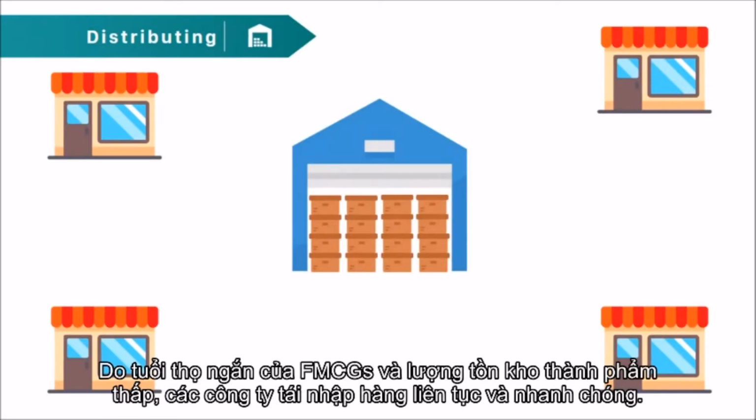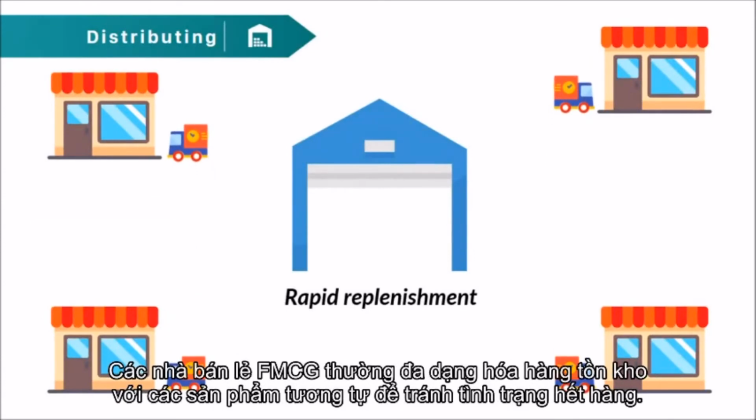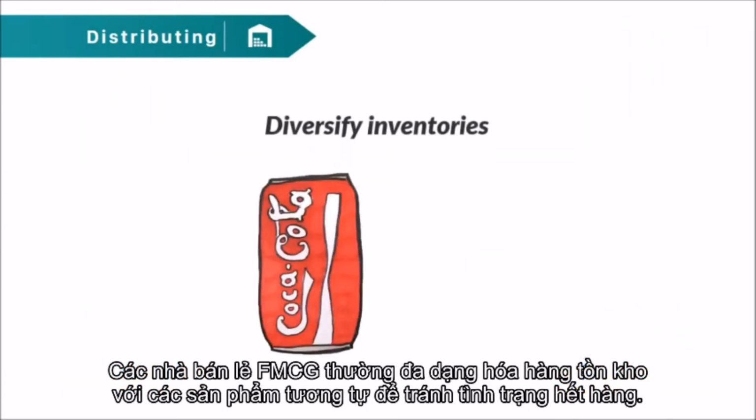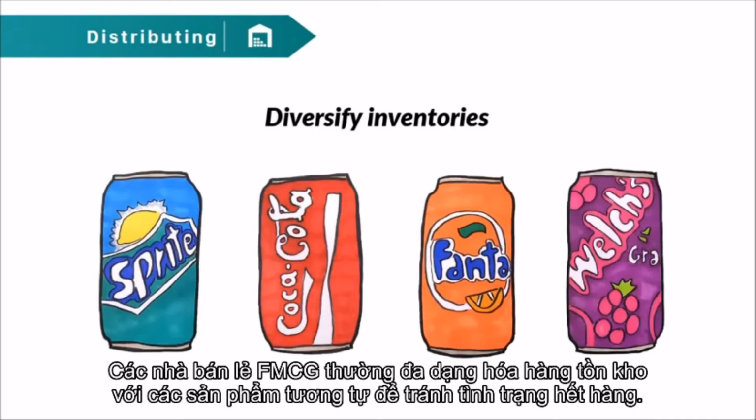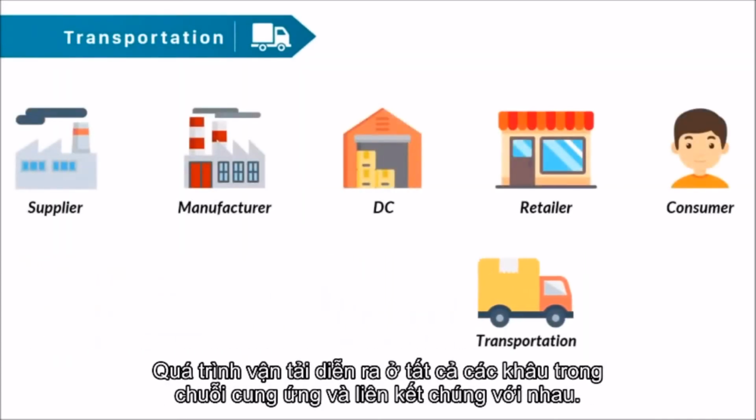Due to FMCG's short shelf life and low inventory, firms apply continuous and rapid replenishment. FMCG retailers often diversify inventories among substitutable products to prevent stock-out situations. Transportation exists in all stages of supply chain and links them together.